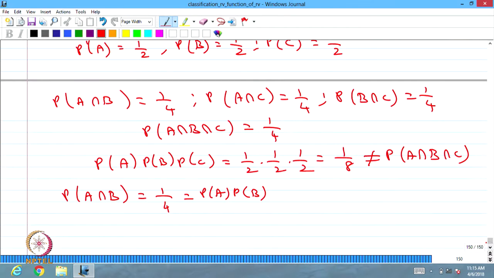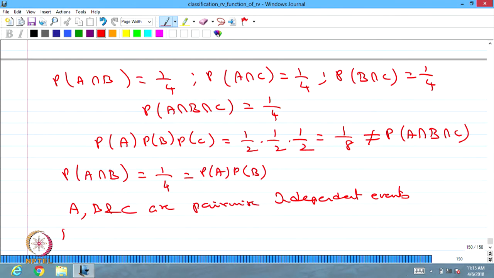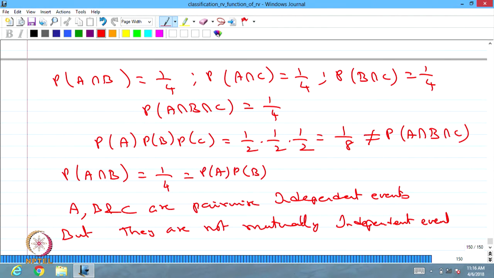That means in this example, A, B and C are pairwise independent events, but they are not mutually independent events, because it does not satisfy the independent property for three events. So this is a very simple example. Conclude pairwise does not imply mutually independent events in general.